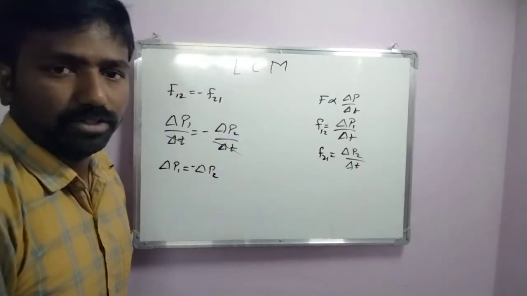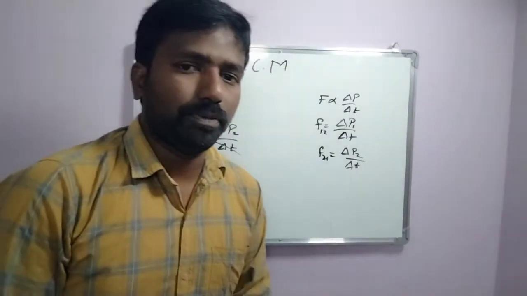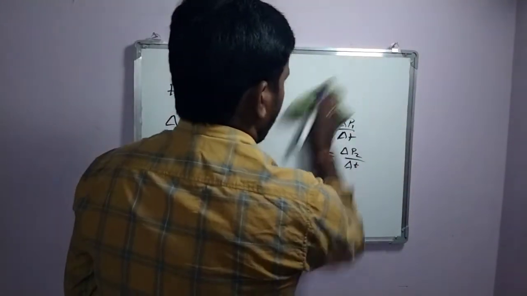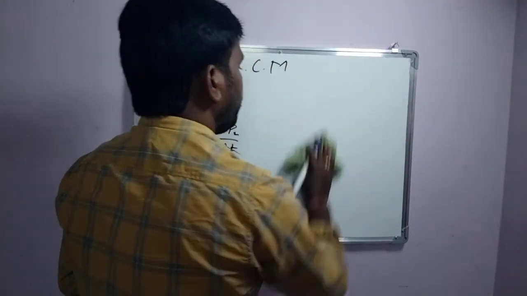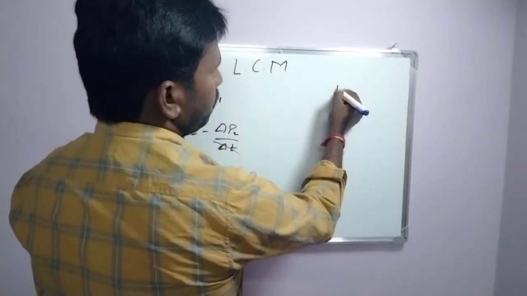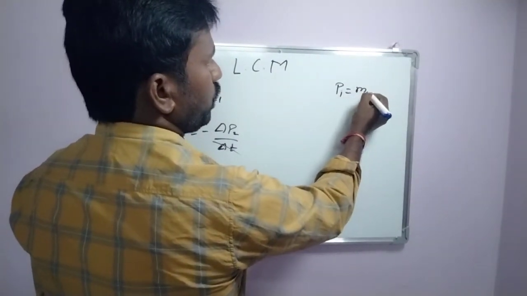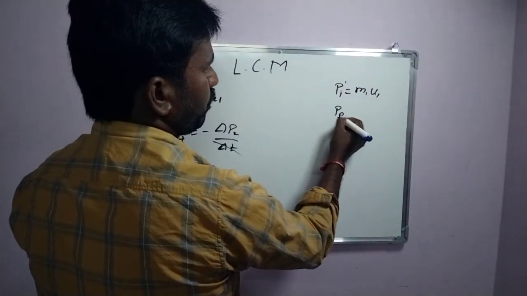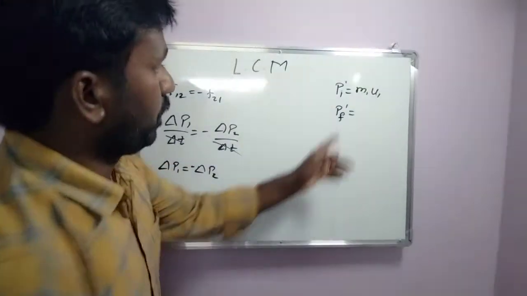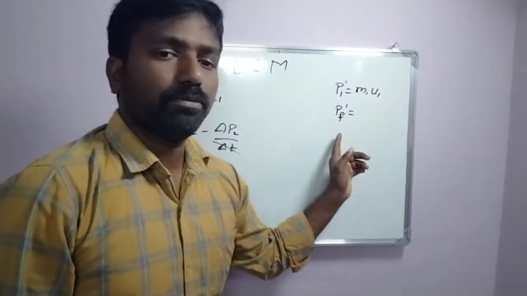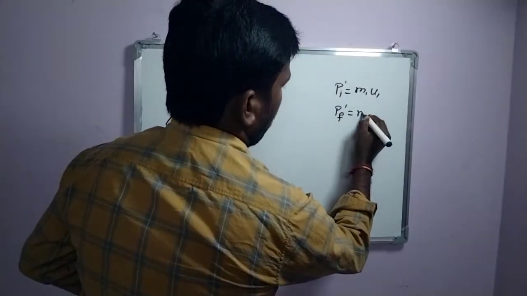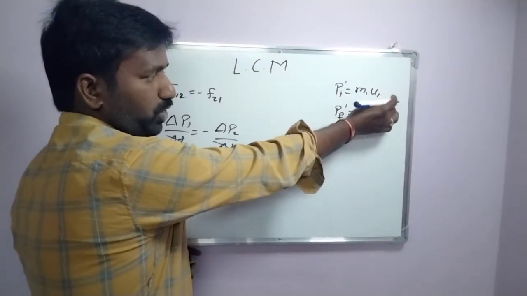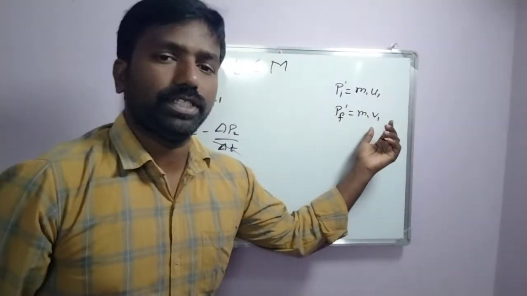Now the change in momentum of the first body. Before collision, its initial momentum is m1 u1, and after collision its velocity changes to v1, so the final momentum is m1 v1. The initial velocity of the first body is u1 and the final velocity after collision is v1.